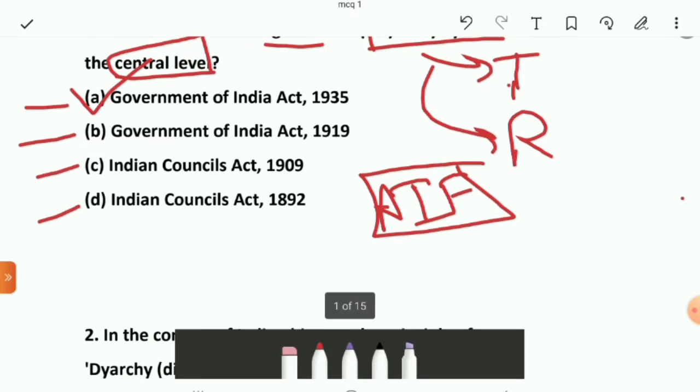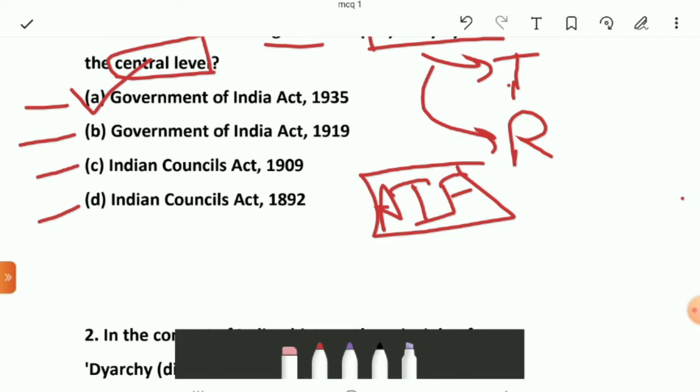The second important provision of this act was that the supremacy of British Parliament remained intact. The most important provision is that the Government of India Act 1935 abolished the Council of Secretary of State of India. It abolished the Office of Secretary of State of India that was created in the year 1858.